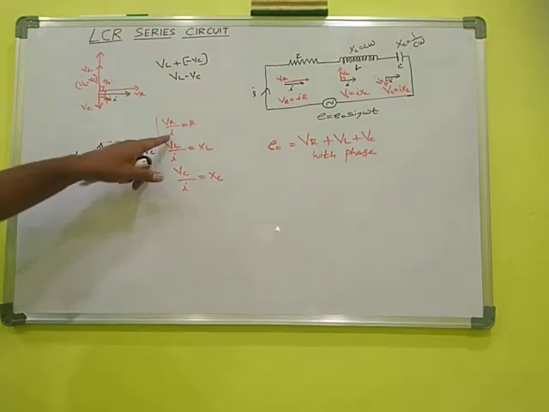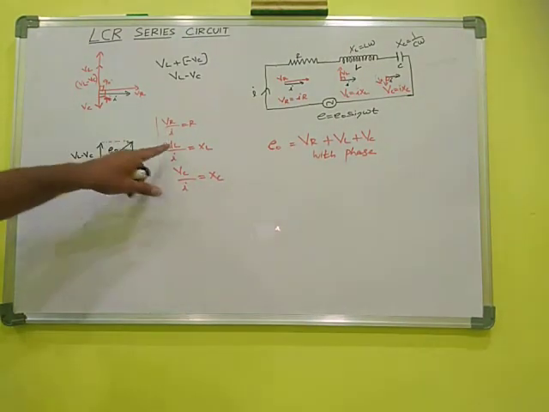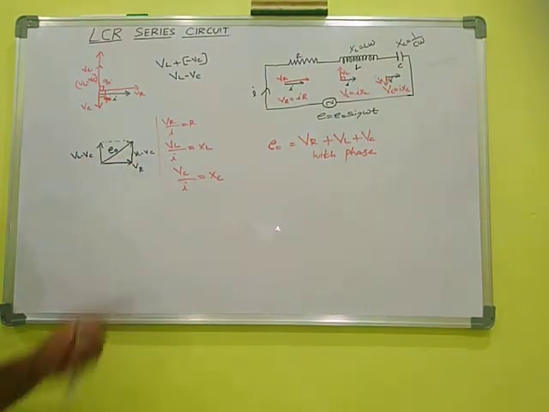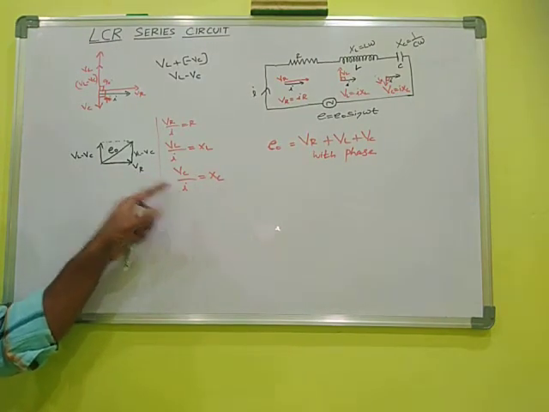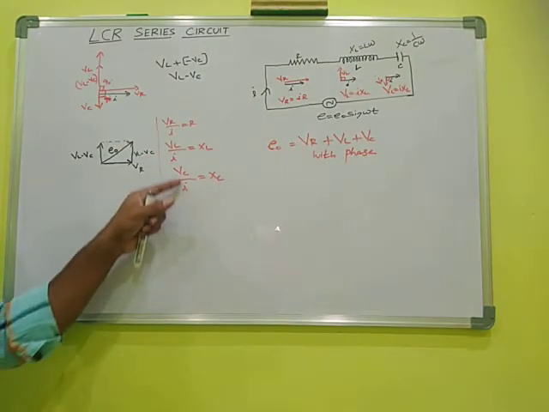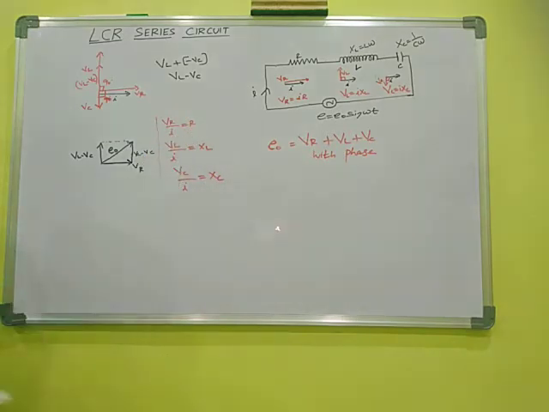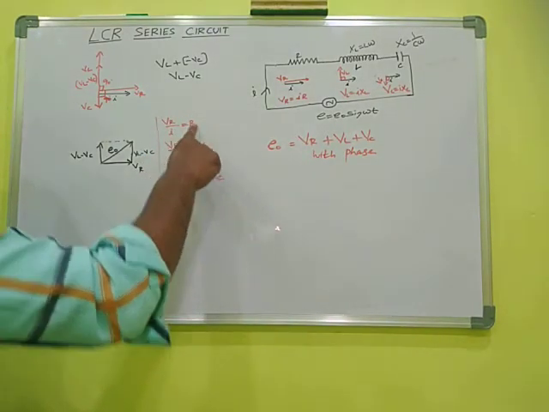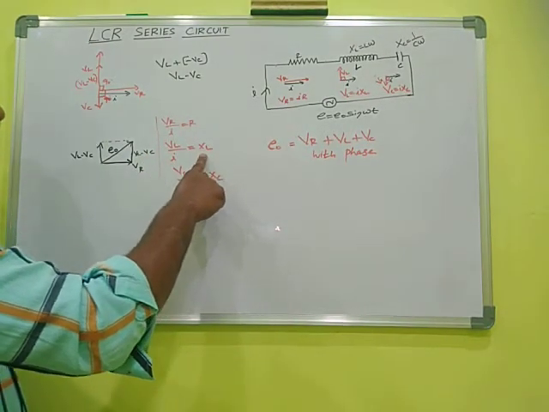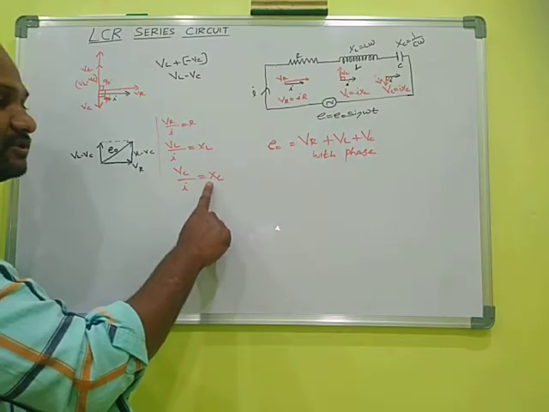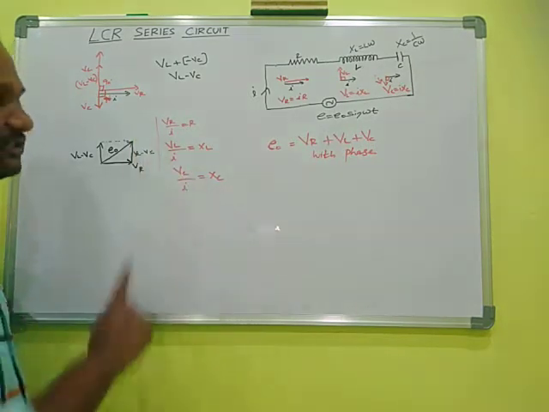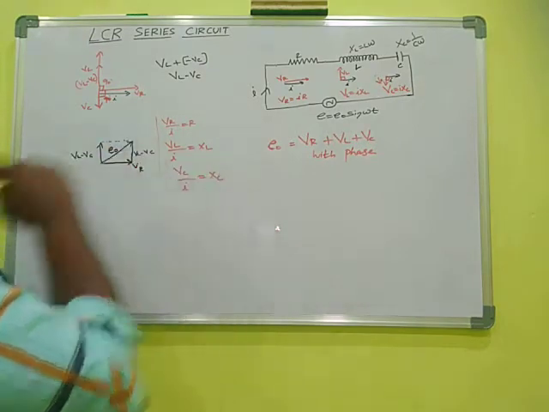Voltage across the resistor is divided by I, voltage across the inductor is divided by I, voltage across the capacitance is divided by I. All give the same kind of value, that is opposition. The opposition given by the resistor is resistance. The opposition given by the inductor is inductive reactance. The opposition given by the capacitor is capacitive reactance, or XL, XC.